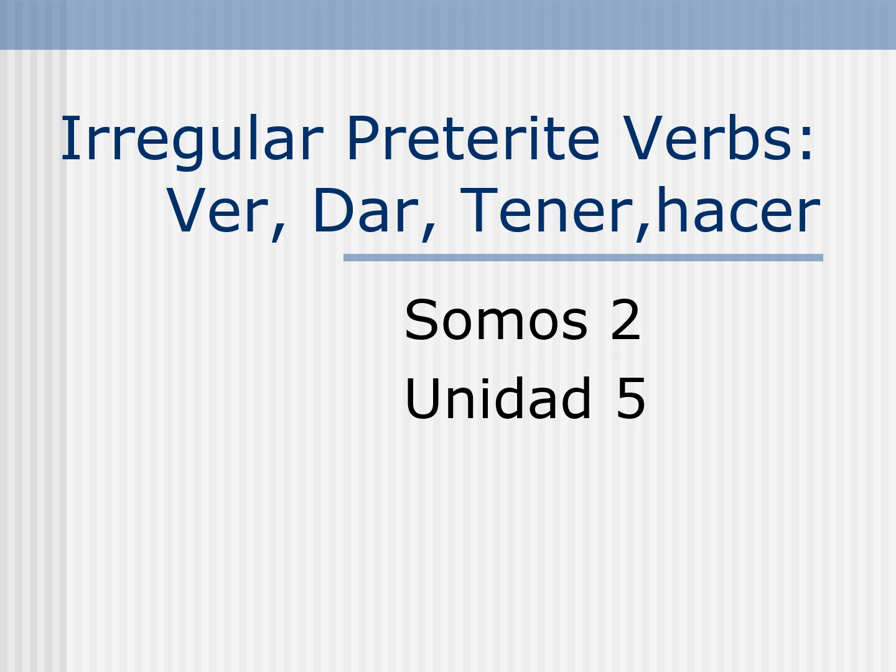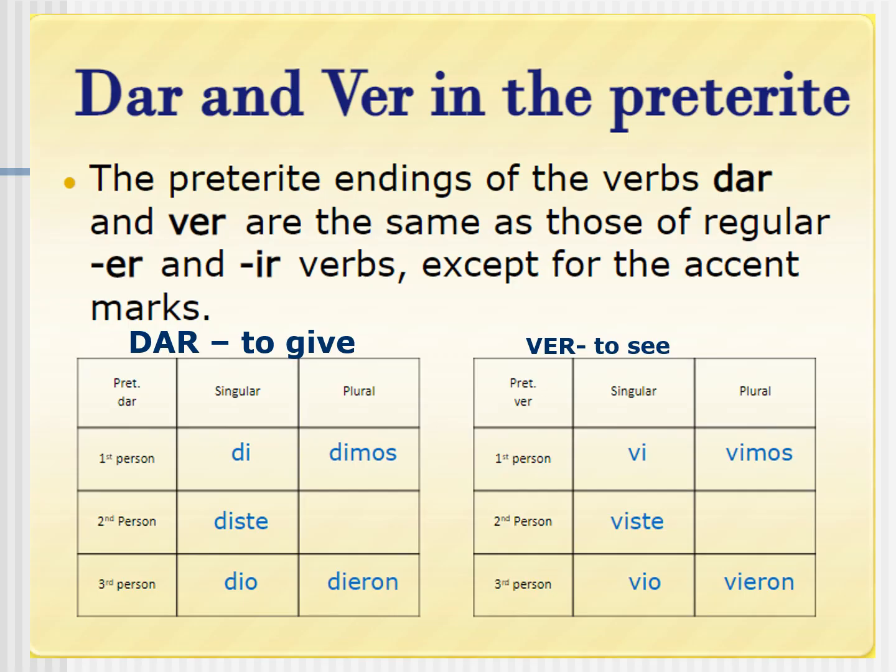Hola! Today we're going to learn some more irregular verbs in the preterite. We're going to look into the verbs ver, dar, tener, y hacer. Let's start with the verbs dar and ver, and we are going to see them together because they look very similar and they are pretty easy.